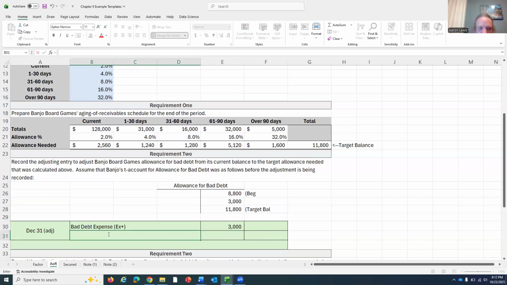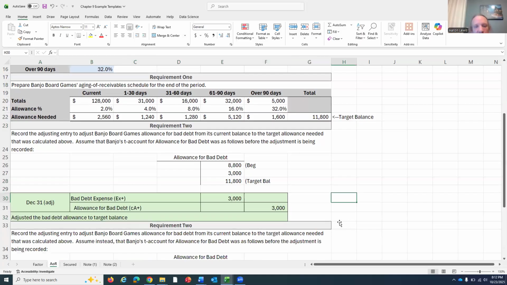And then I'm going to increase my allowance for bad debts, a contra asset account, going up by that same $3,000. And here I adjusted the bad debt allowance to target balance. And now we'd be good to go.